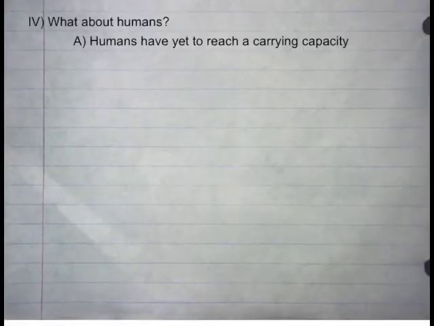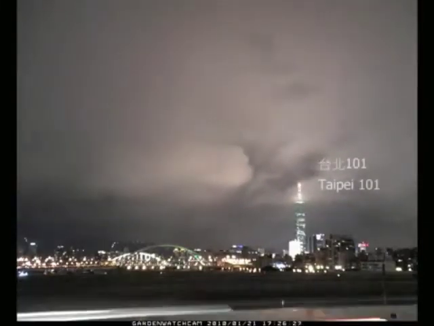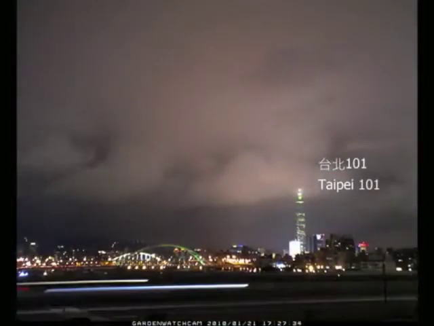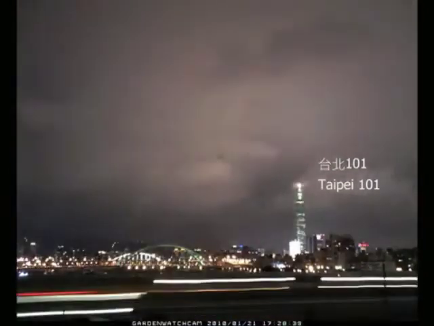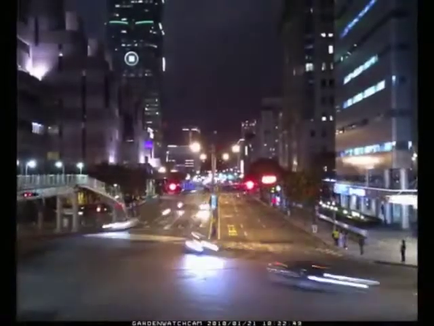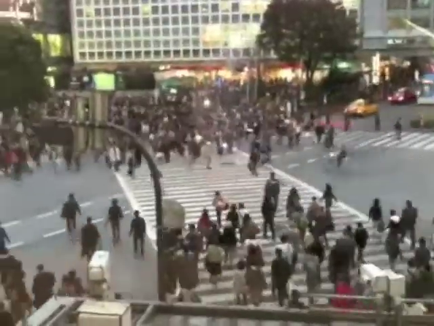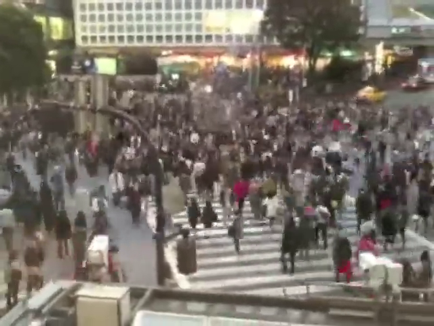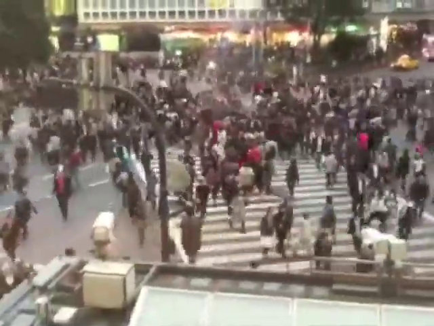What about humans? We have yet to reach our carrying capacity. The population of humans is at 7 billion people and growing every year. Because of that, many experts are worried about, are we going to hit our carrying capacity soon, or do we even realize the potential of our carrying capacity? As we know, species, once they've crossed that line, end up crashing and heading to major extinction.